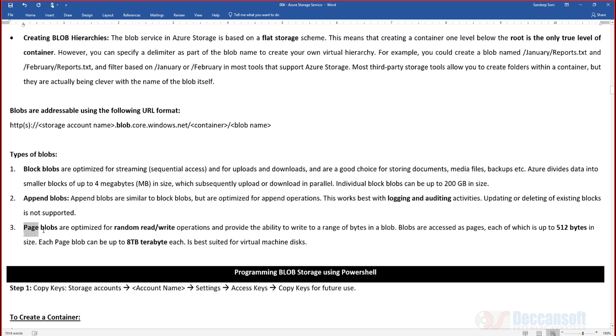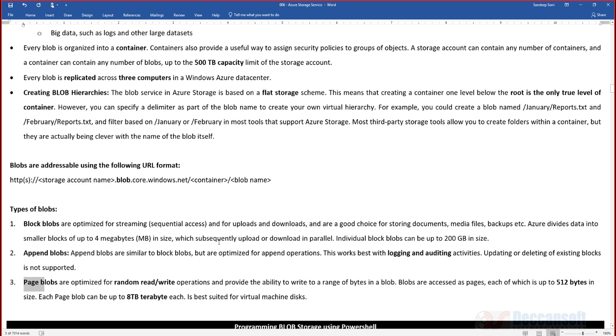And then we have page blobs. Page blobs are ideal for virtual machines. Earlier the page blob size was restricted to 1 TB, then they upgraded it to 4 TB. Now I have seen in the documentation it can be up to 8 TB. So a page blob is up to 8 TB and best for random read and write operations. This is why it is best for virtual machine disks, VHD files.